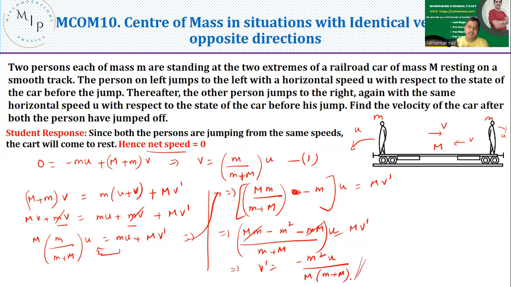When you are discussing speeds in kinematics, you always discuss speeds with respect to a stationary observer. You are standing somewhere, and a particle is either moving towards you or moving away from you. But there are places wherein you should describe kinematics based on the relative motion. That means you are an observer, and you are also moving. The person before you or behind you is also either moving towards you or away from you. So if you understand the relative velocity concept, definitely you will be able to solve many problems.